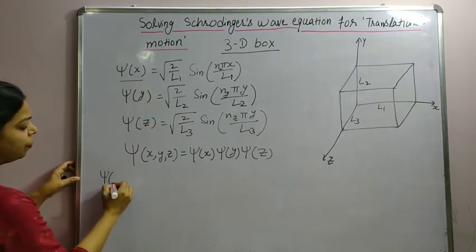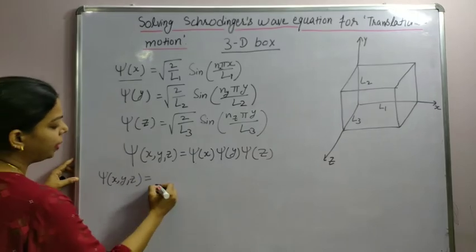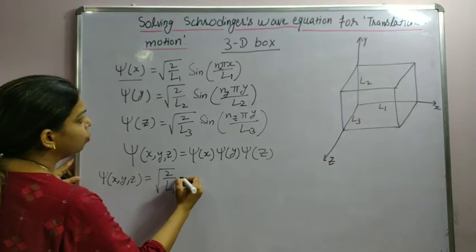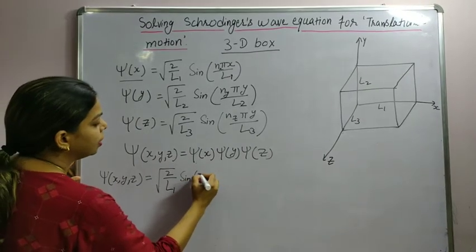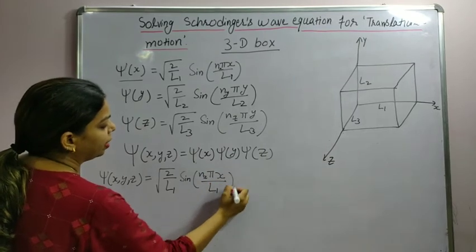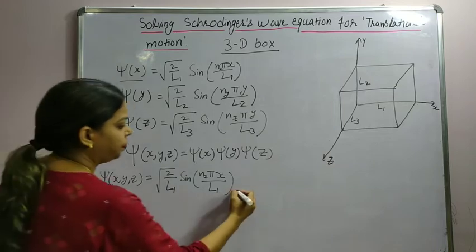Alright, I substitute the values of psi x, psi y, psi z from here. So the wave function psi of x, y, z will be root of 2 by L1 sine of nx pi x by L1. Nx is the quantum number along x direction.